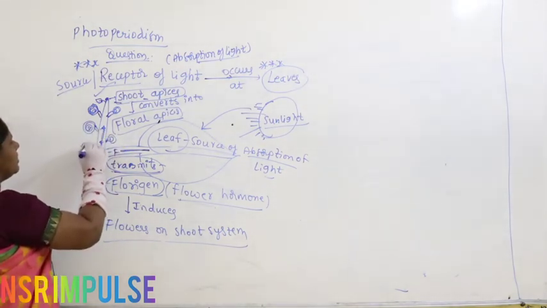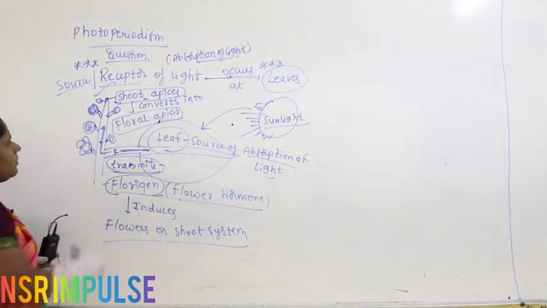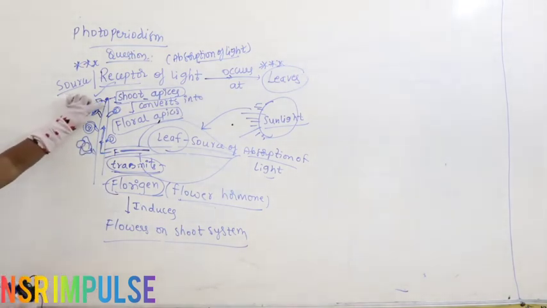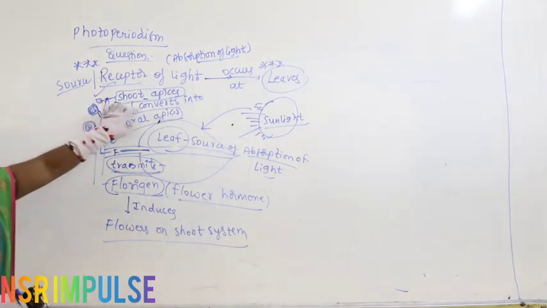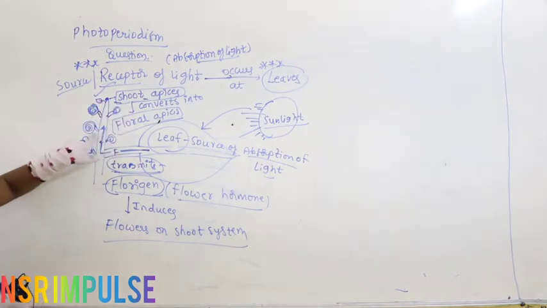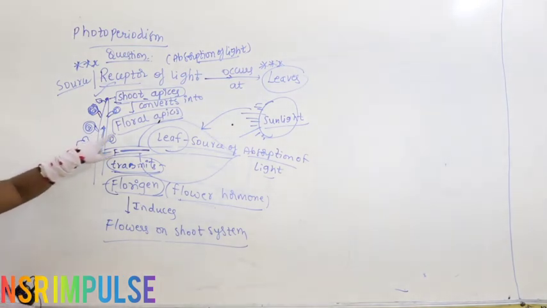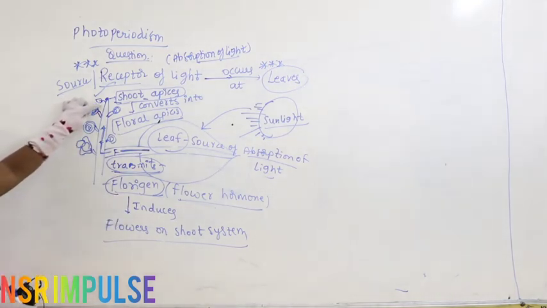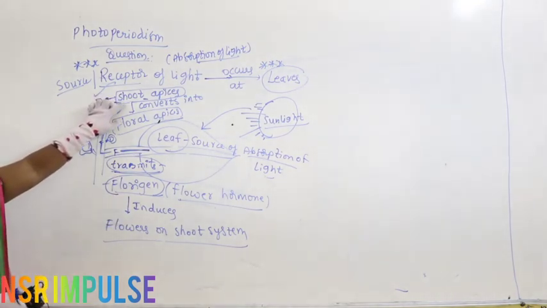So you can take this as the complete formation of the flower. Got it? The shoot apices convert into floral apices, meaning this apex now becomes a bud for the formation of the flower. That is why it is called floral apices. If a leaf or branch is produced, it is called shoot apices.